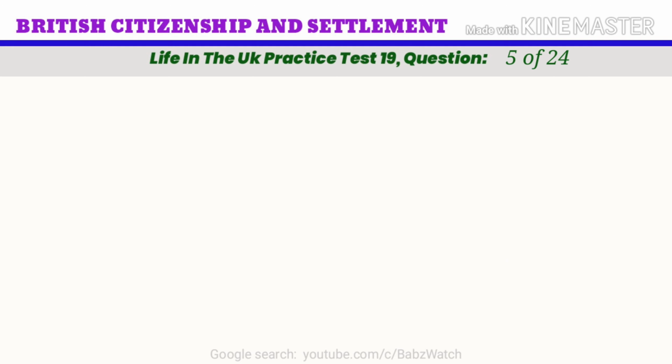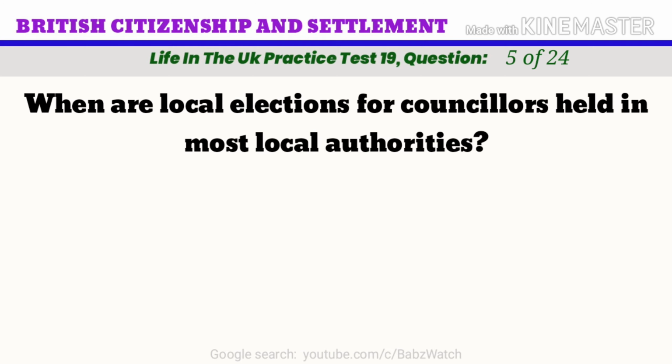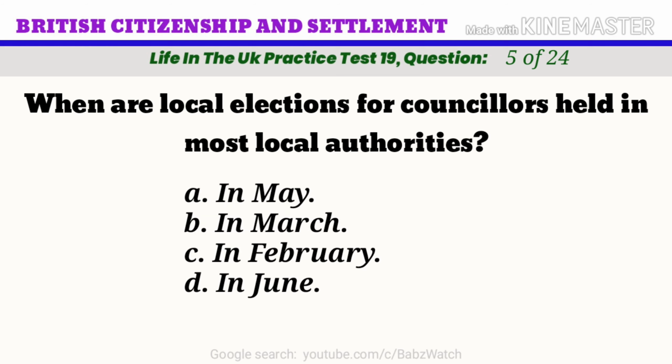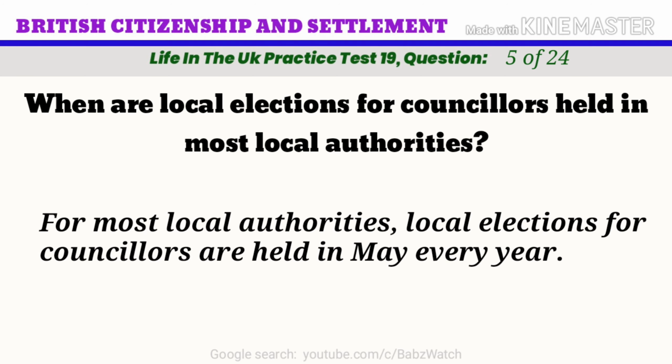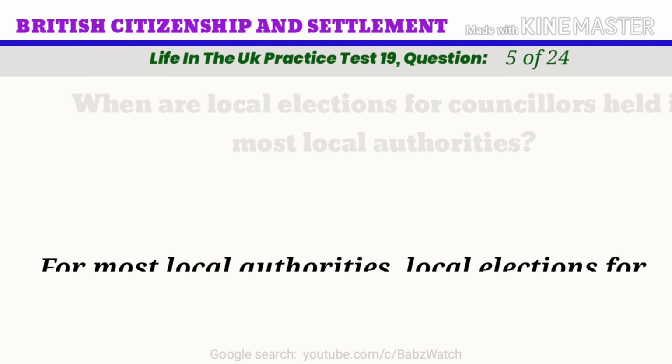Life in the UK practice test. Question 5 of 24. When are local elections for councillors held in most local authorities? A. In May. B. In March. C. In February. D. In June. The correct answer is A. In May. For most local authorities, local elections for councillors are held in May every year.